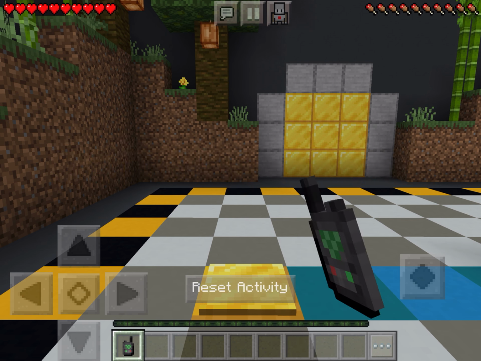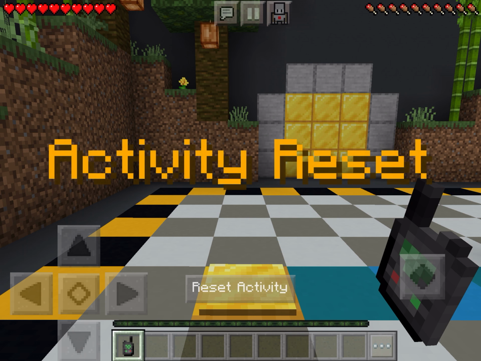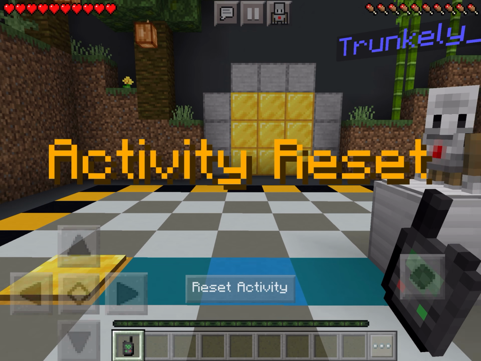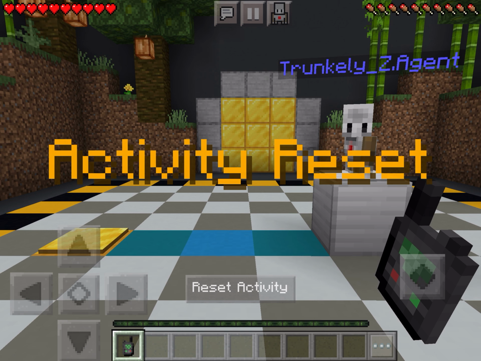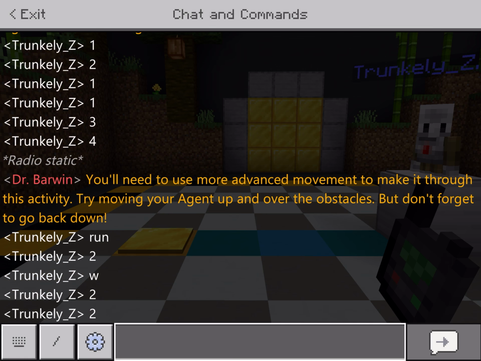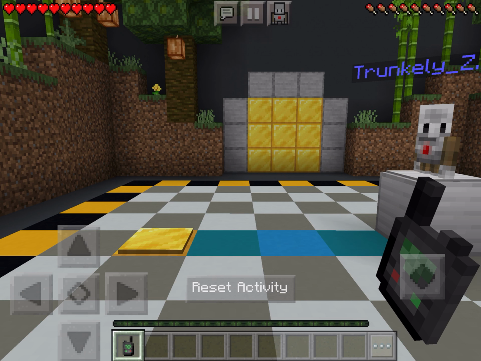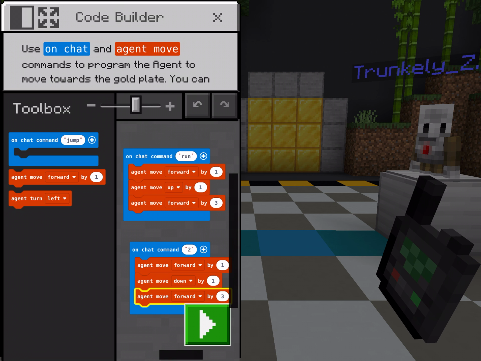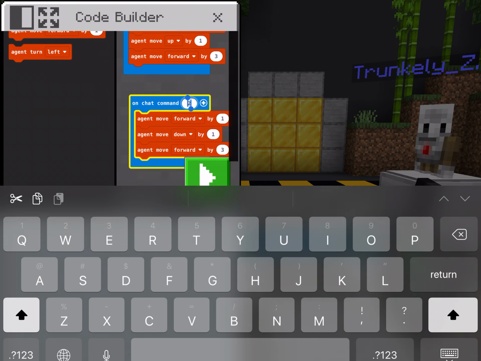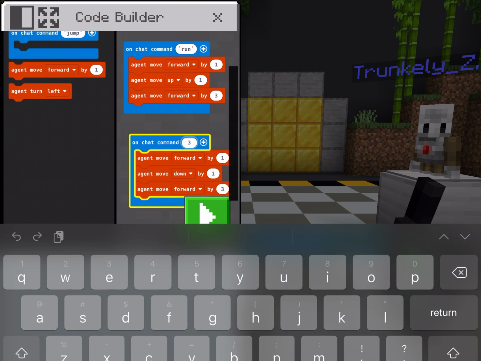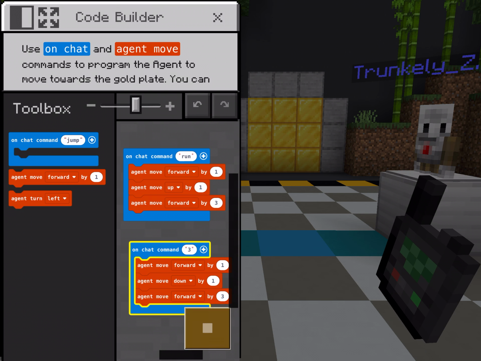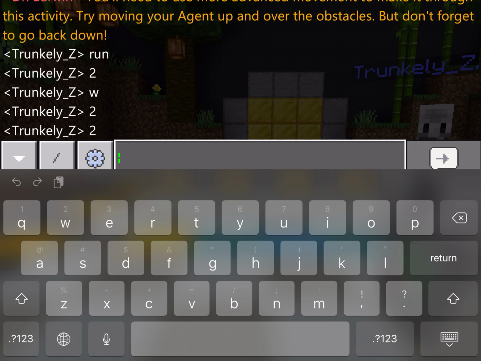So I'm going to reset that activity. We got to move forward by 1, down by 1, and then forward by 3. Let's make another one because it doesn't like me, I guess. I'm going to name that 3. Compile. Now let's see if that changes anything.